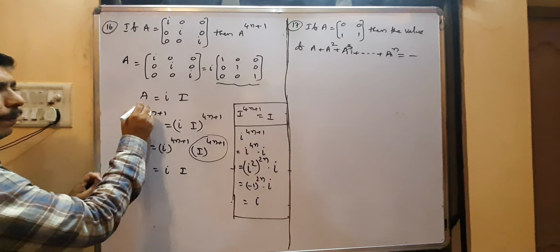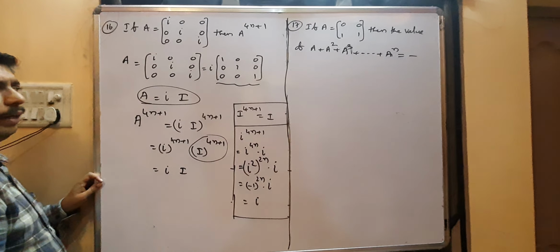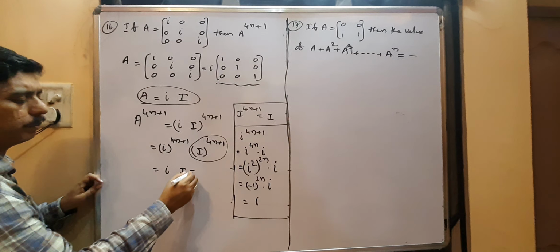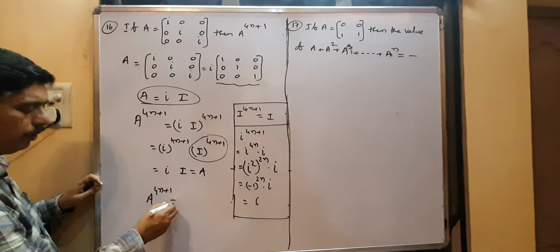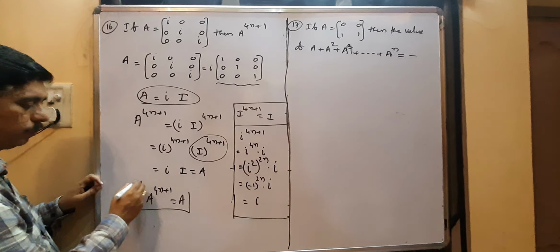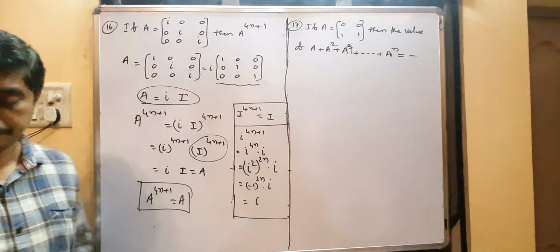So that is capital A. What is the value of capital A? Small i into capital I. Therefore A power 4n plus 1 equals capital A. You have to copy it.